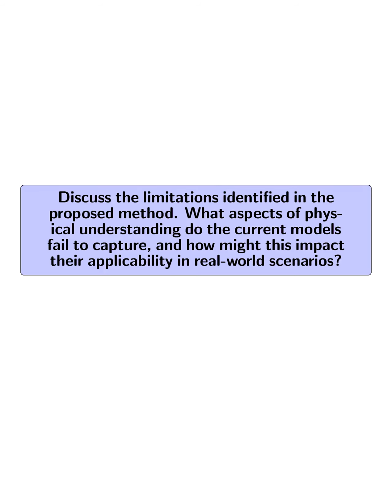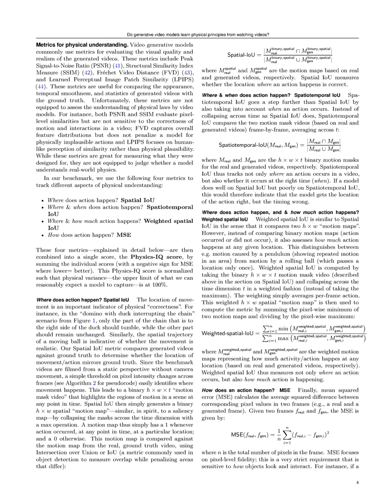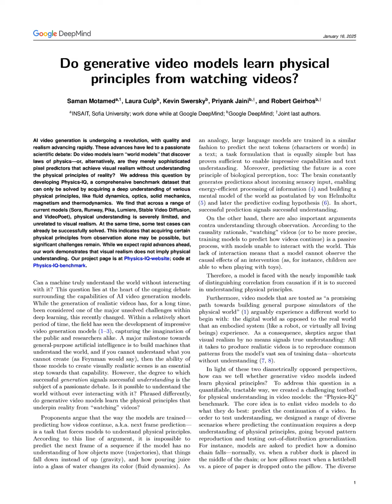Discuss the limitations identified in the proposed method. What aspects of physical understanding do the current models fail to capture, and how might this impact their applicability in real-world scenarios? The proposed method identifies several limitations in the current video generative models regarding their understanding of physical principles. Notably, all evaluated models, including the highest-scoring Video Poet Multiframe, only achieved a score of 24.1% against a physical variance baseline of 100%, indicating a significant gap in their ability to comprehend real-world physics.